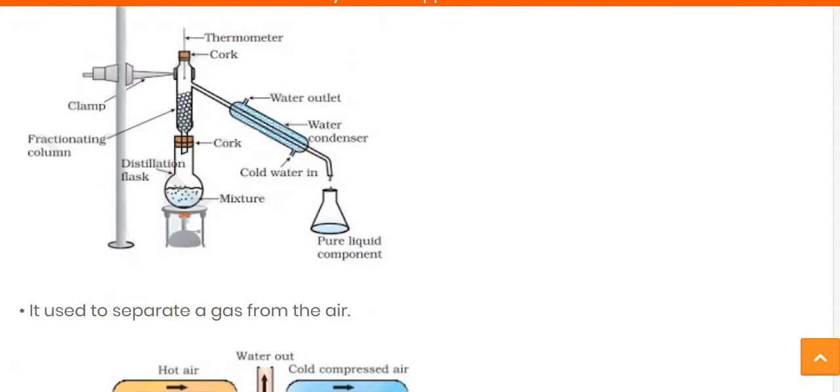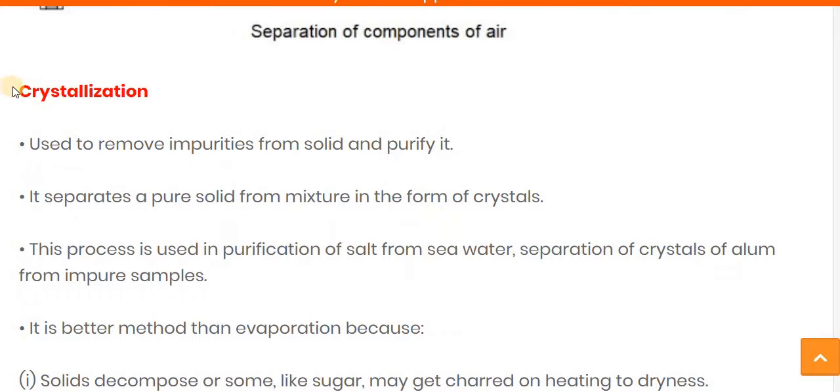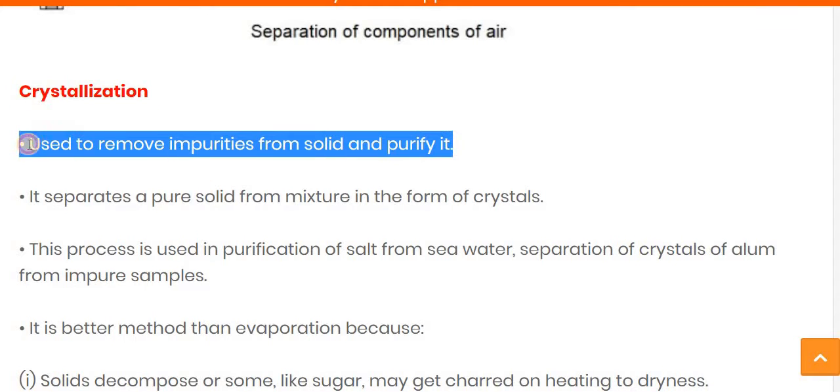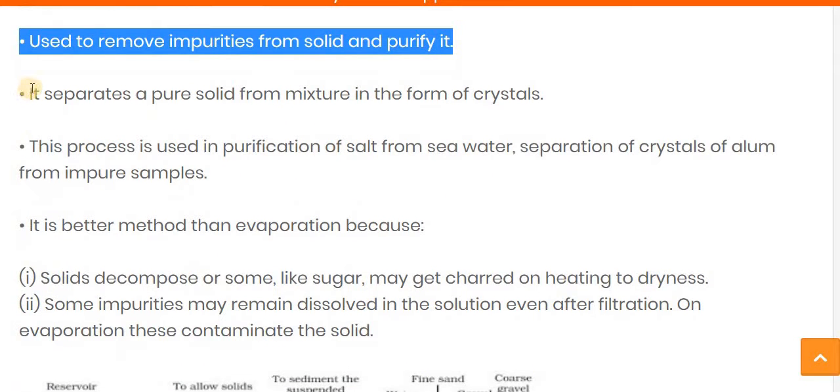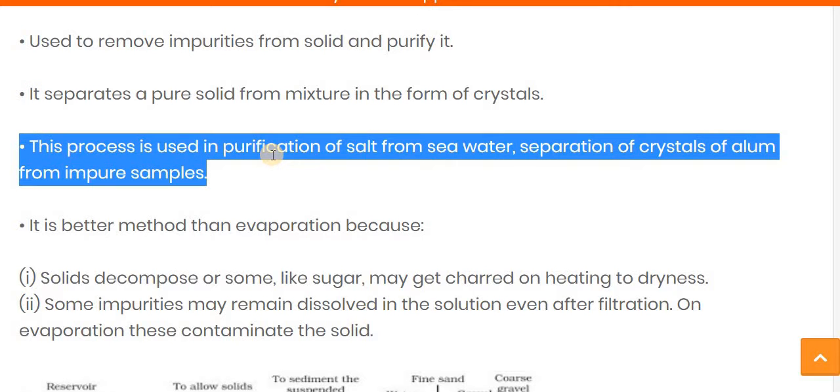Now in this video we will see the crystallization process. The crystallization process is used to remove impurities from a solid and purify it. It separates a pure solid from the mixture in the form of crystals. This process is used in the purification of salt from seawater and the separation of crystals of alum from the impure sample.